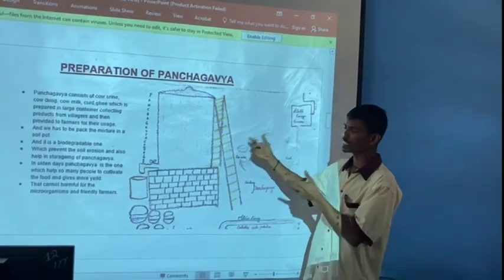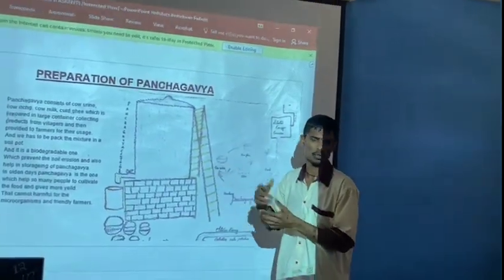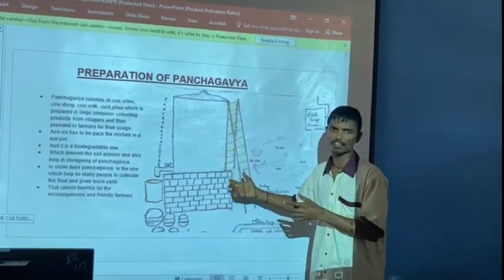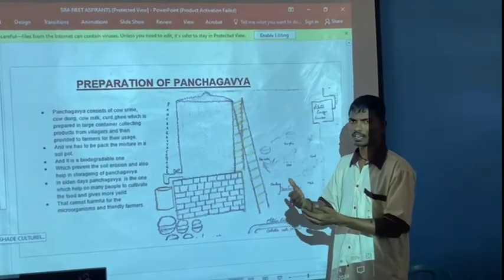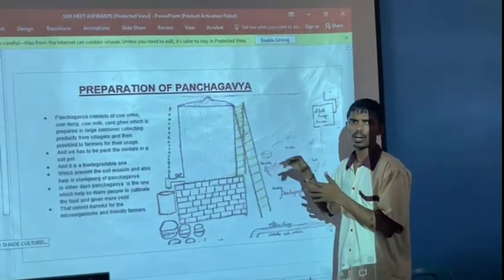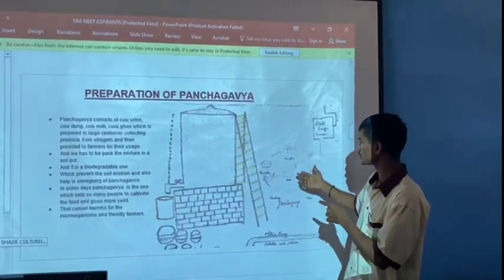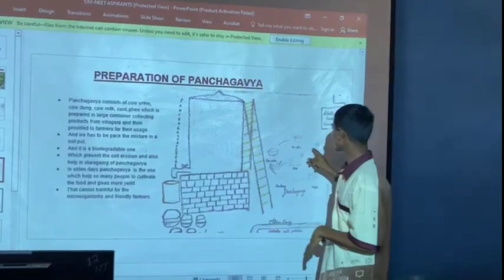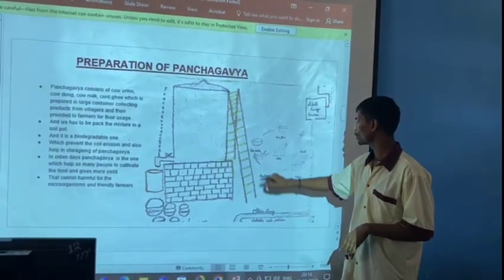We know that it is the old method, but no one is following it. Our ancestors told us that old is gold. By using the Panchagavya method, we can reduce most chemical fertilizers and give an organic way, which gives good health. In Panchagavya we use cow milk, cow ghee, curd, and cow urine and cow dung.